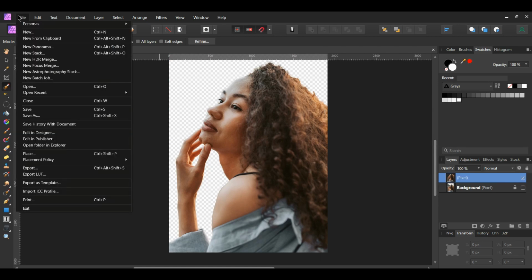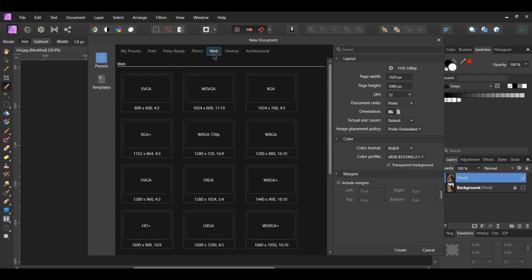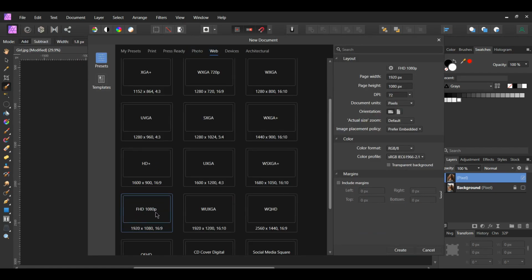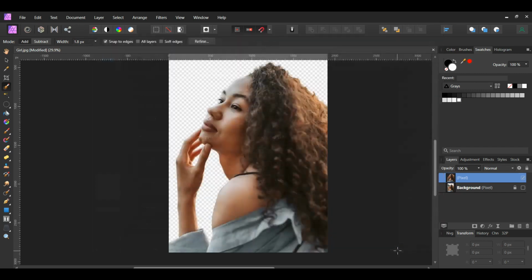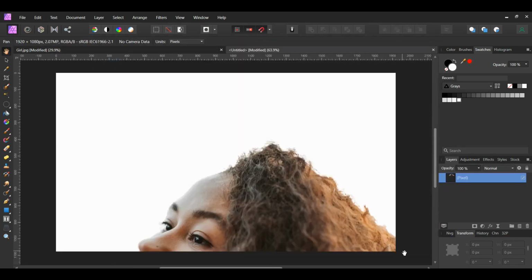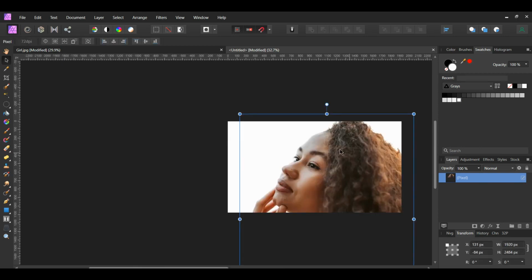Then go to File, New. Go to Web and select Full HD 1080p. Click Create. Press Ctrl and V to paste the woman onto the new document. Go to the Transform panel and turn on the Lock Aspect Ratio. Then resize the woman.